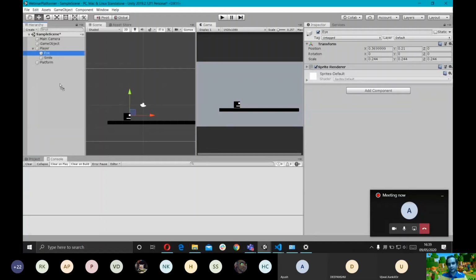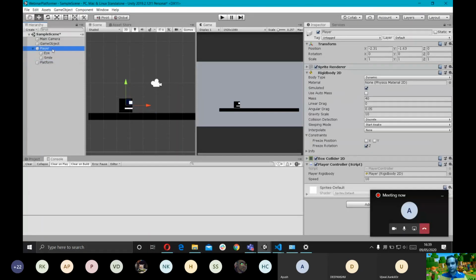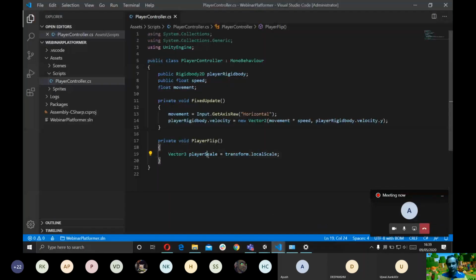Now just focus here on the scale value. If I drag I out of the player game object, the position changed. You can see the transform gets updated. The position is changing, but actually it stays right where it was initially. That's because the transform values are always in respect to its parent. That is why we are going for local scale, so that we get the actual real-time value that we need to change.